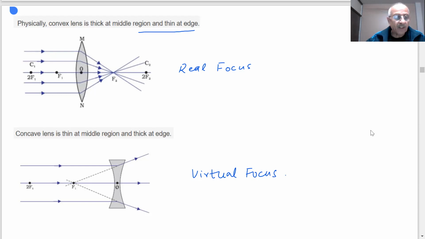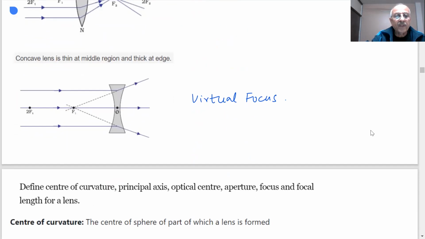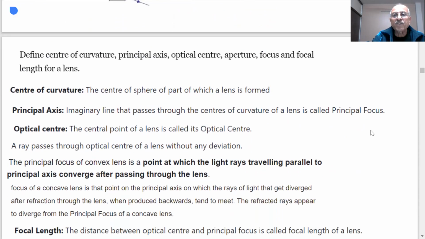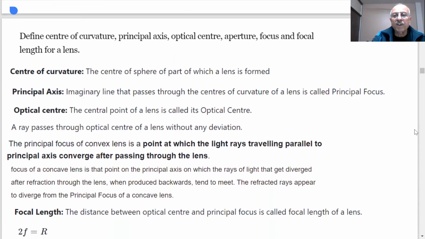So there are two types of lenses, and we will study them. There are certain definitions which should be known to us before we proceed further. Define the center of curvature, principal focus, optical center, aperture, focus, and focal length of the lens.